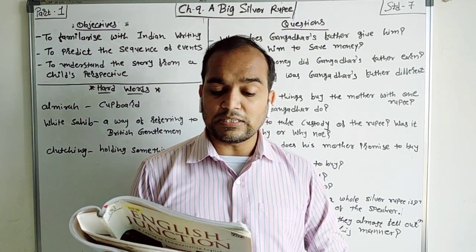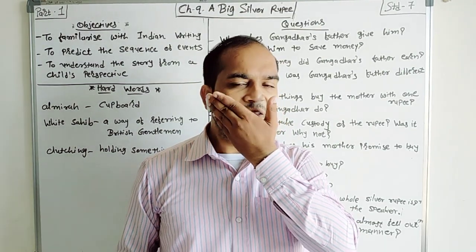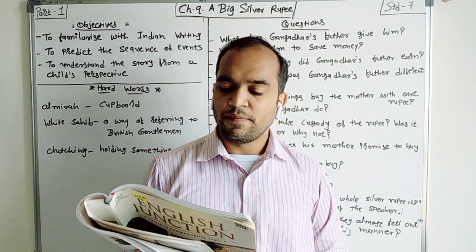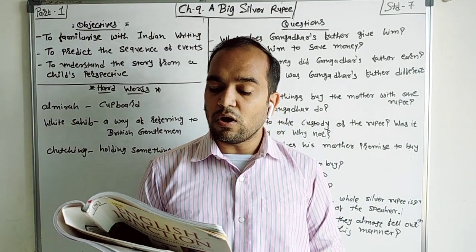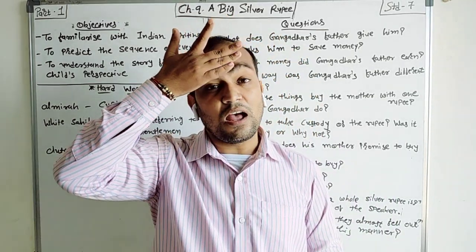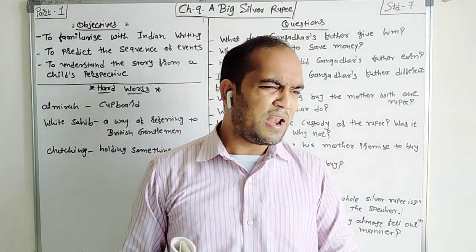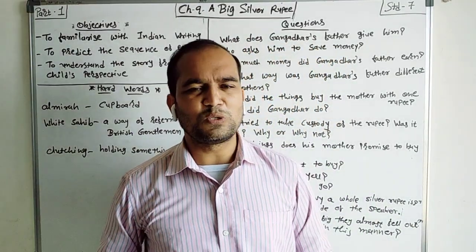And his mother asked him to save the money for later. Now find out how Gangadhar finally uses his silver rupee. Finally, what did Gangadhar do with this silver rupee? We have to learn from this chapter. It is also the present scenario.